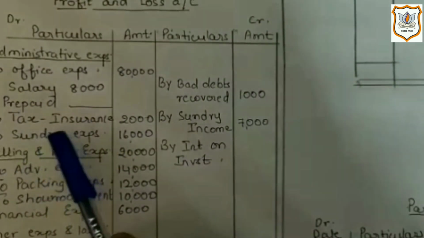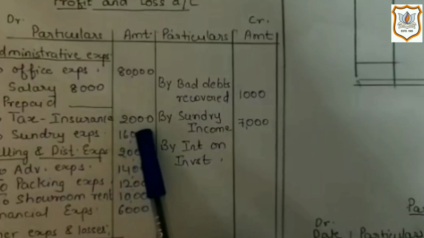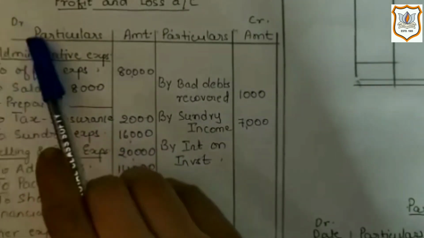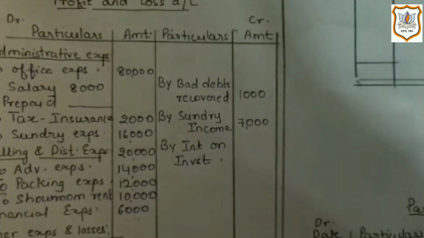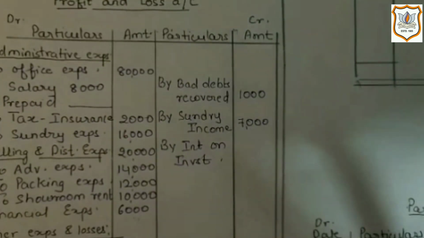Now next one is tax and insurance, which is rupees 2000, will be recorded on debit side of profit and loss account. Now in the question, next is given net profit of Dhara and Mira, which is 91,200 and 60,800. We will not record it anywhere since it is obtained without giving effect of some adjustments. Here, after giving effect of all the adjustment, we will find out new net profit.